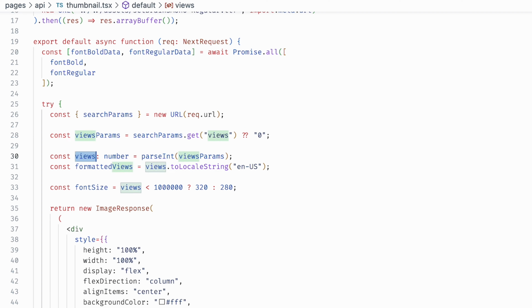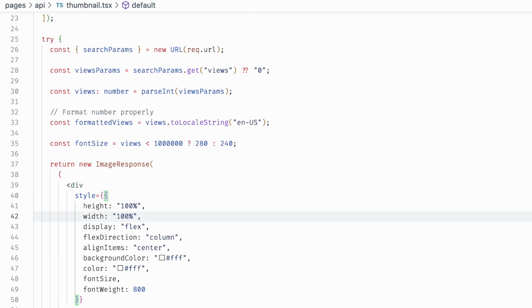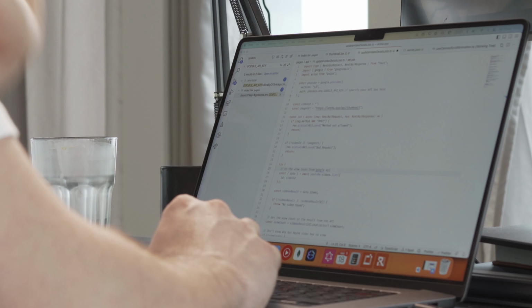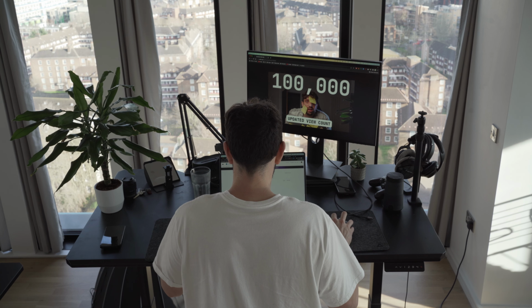And for that, it's simple. I'm getting the view count in the URL params, and I display it on top of the image with the right formatting and the right positioning. Pretty neat, isn't it?